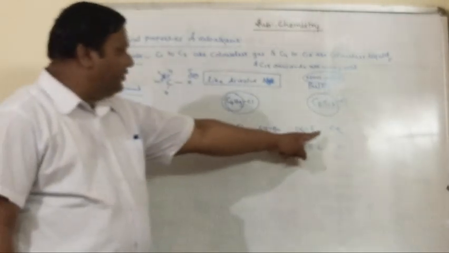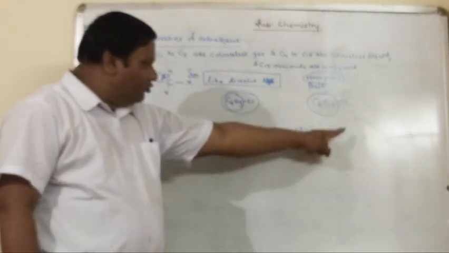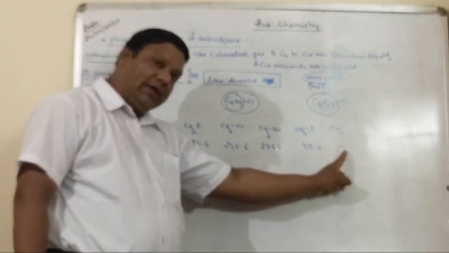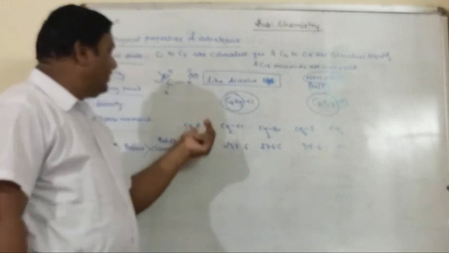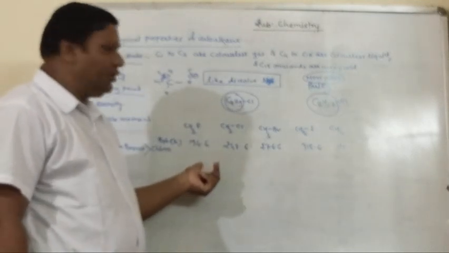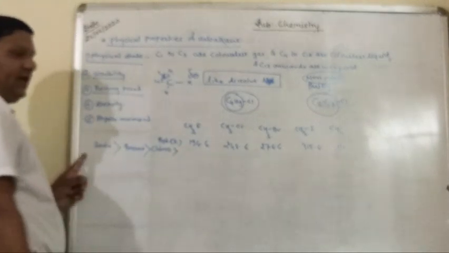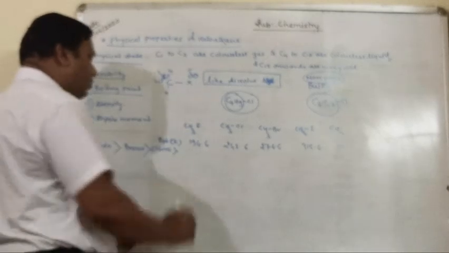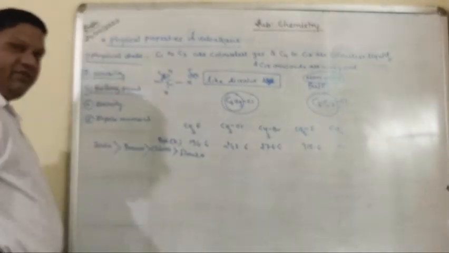Imagine these are all monohalogen derivatives of methane, so the parent hydrocarbon is methane. Methane's boiling point is 111, but iodomethane is 315 and fluoromethane is very low. Understood? So simply we say that the boiling points of alkyl halides follow the order iodoalkane is more than bromoalkane, than chloroalkane, than fluoroalkane. Understood? Any difficulty?